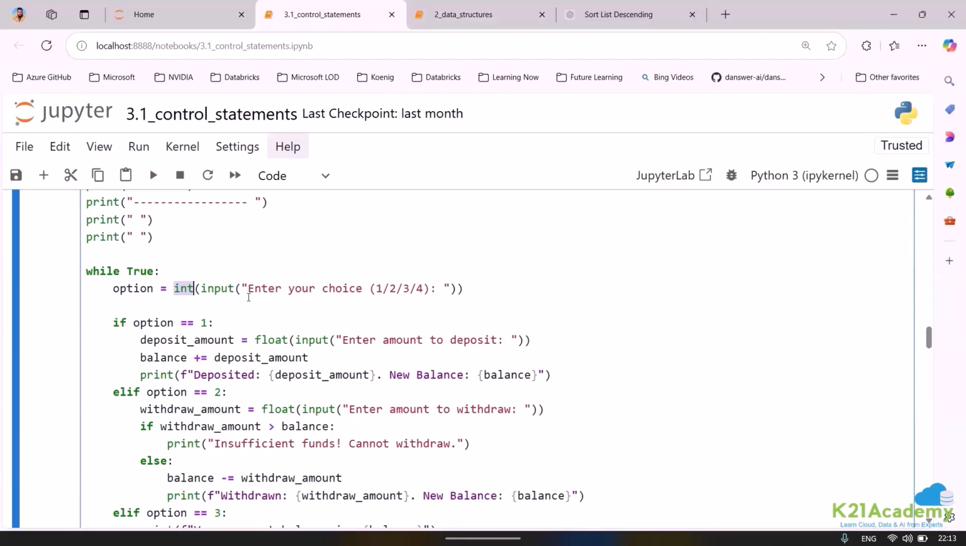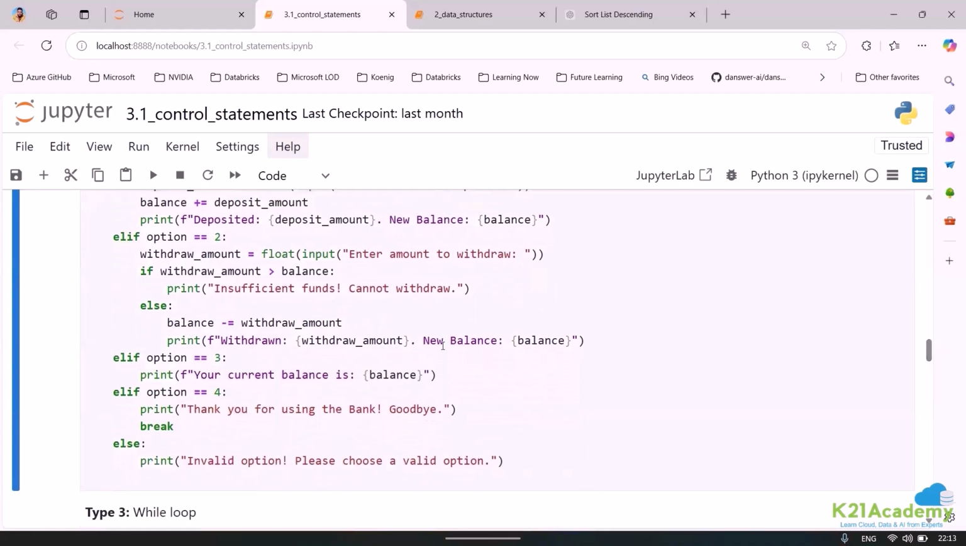Integer. Now, what is basically going to happen? While true, what is going to be true? While the option is true, what is the option? I am saying if the user enters the value, right now I'm saying 1, 2, 3, 4. If the user enters the value 1, go ahead and do some task. If the user enters the value 2, go ahead and do some task. Else go ahead and do the task.